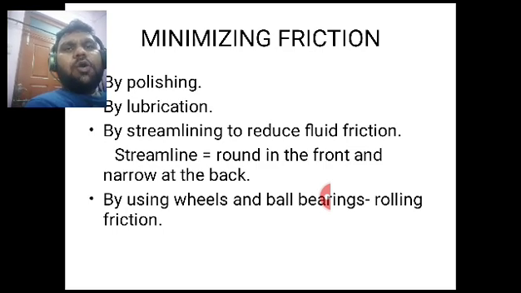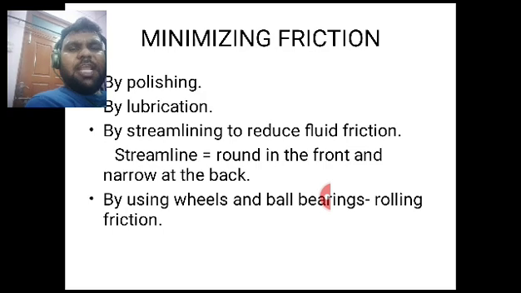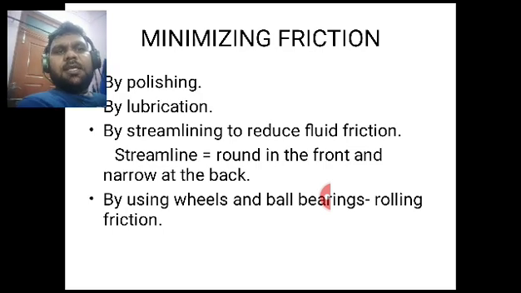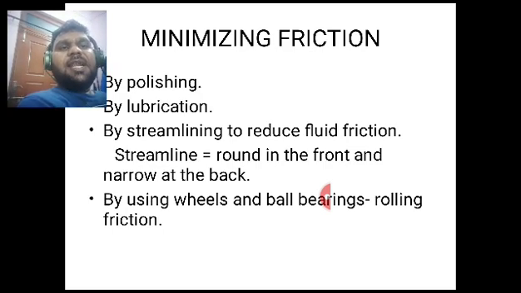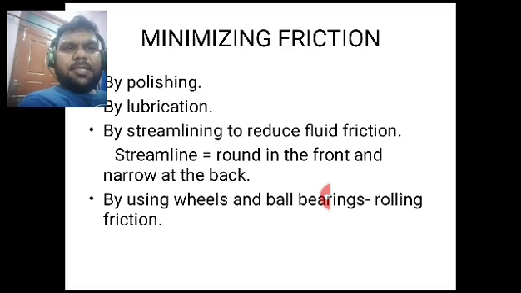Okay. So now the fourth step to minimize friction is by using wheels and ball bearings. Rolling friction is lesser than sliding friction. Whenever we are rolling an object over another object versus sliding an object over another object, in rolling friction there will be less resistance, whereas in sliding there will be more resistance. So that's how we are using wheels and ball bearings.